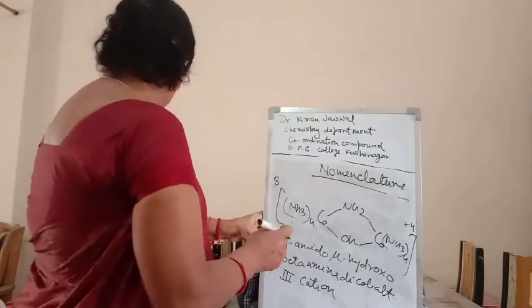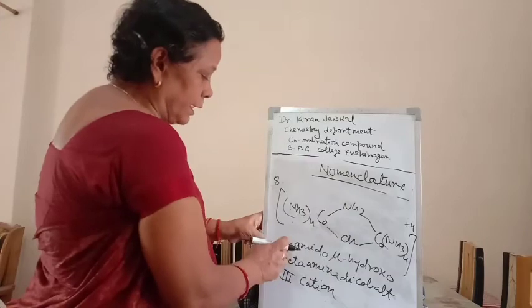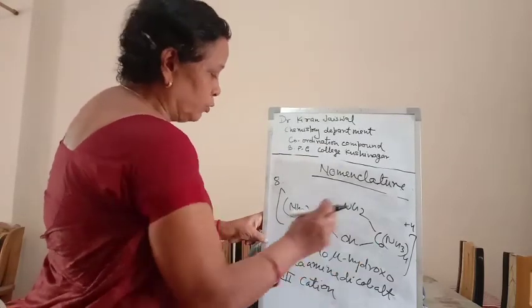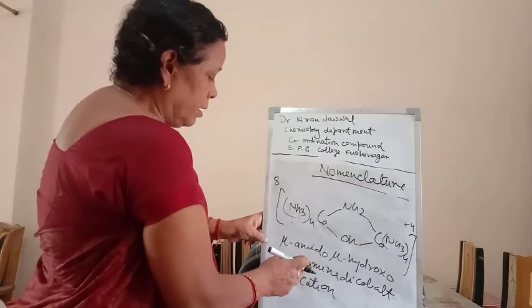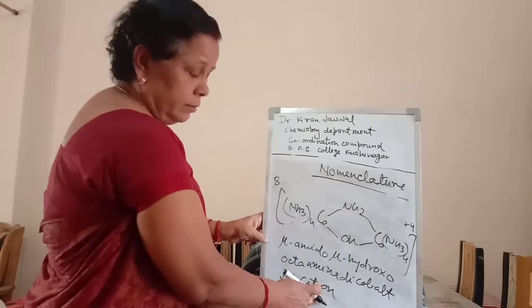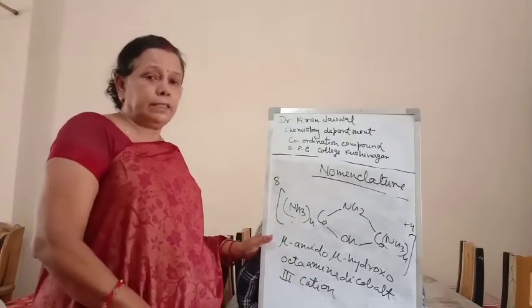So the name of this complex will be mu-amido, separated from the rest of the name by a hyphen, mu-hydroxo-octaammine dicobalt(III) cation. So these are the rules for the nomenclature.